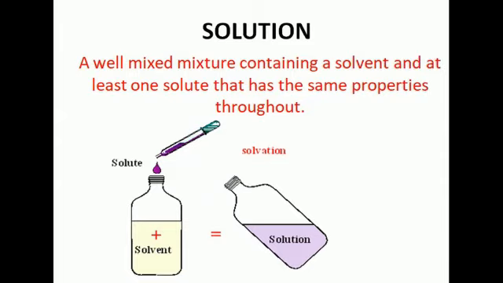When a substance completely dissolves in any medium, we get a solution. So, it is a well mixed mixture or a homogeneous mixture containing a solvent and at least one solute that has the same properties throughout. In lemonade making activity, lemonade is the solution and it is formed due to mixing of sugar, salt and lemon juice in water. So solution is a mixture of solute and solvent.